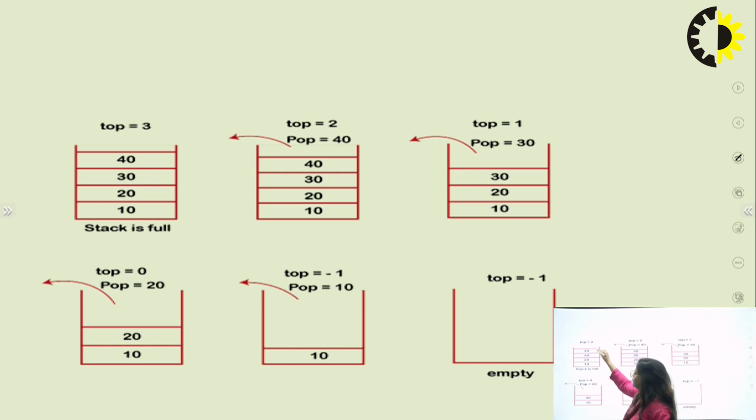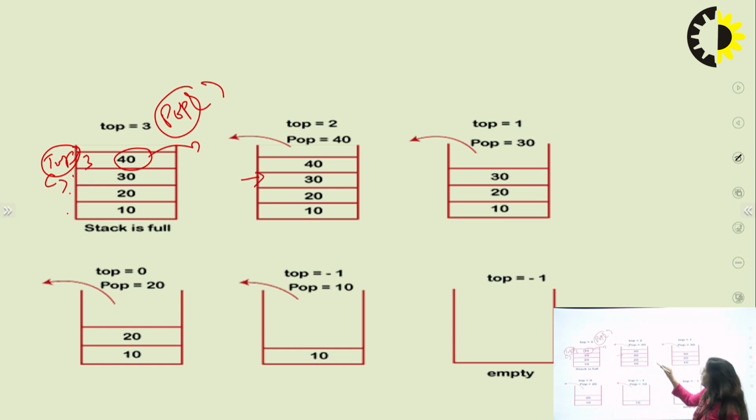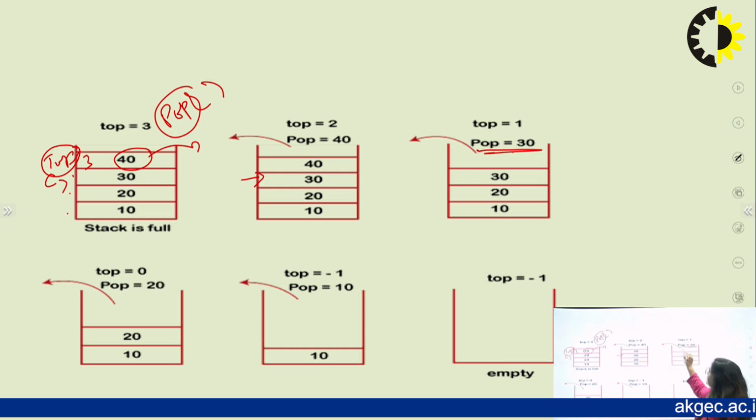So this also applies according to this diagram. First of all, this stack is full. Now you want to apply the pop operation on this. The top number is deleted first, because top indicates the last position of the stack, 0, 1, 2 and 3. Now top is decremented by 1 and indicates here. So 40 is removed. Now the pop is 30.